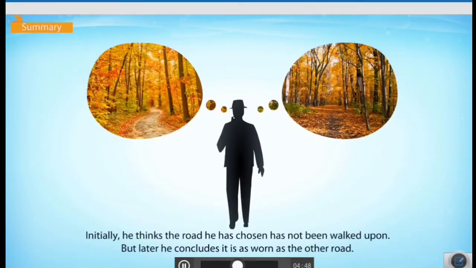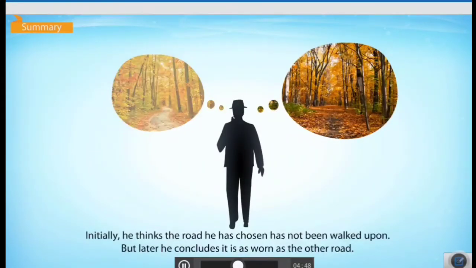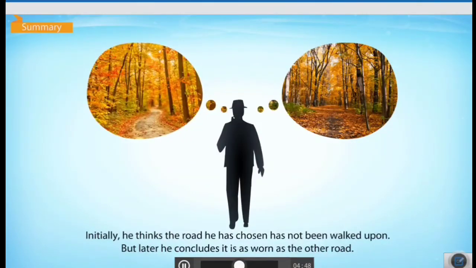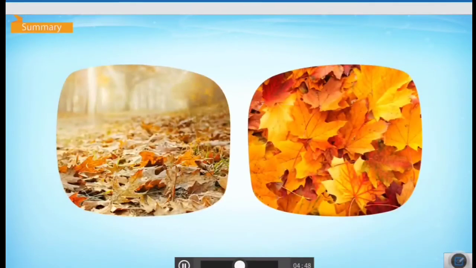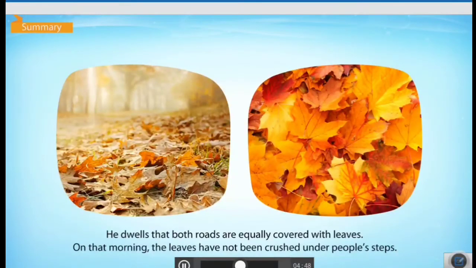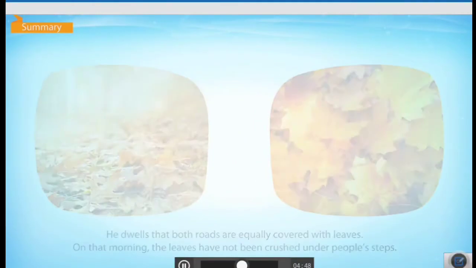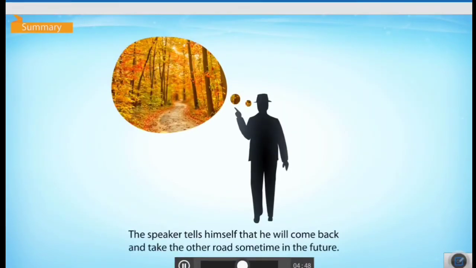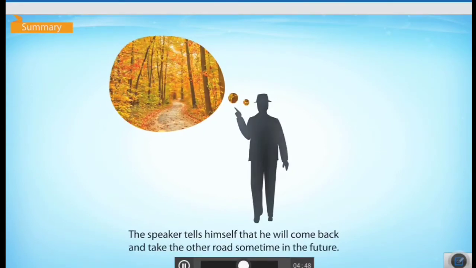Initially, he thinks the road he has chosen has not been walked upon, but later he concludes it is as worn as the other road. Both roads are equally covered with leaves. On that morning, the leaves have not been crushed under people's steps. The speaker tells himself that he will come back and take the other road sometime in the future.